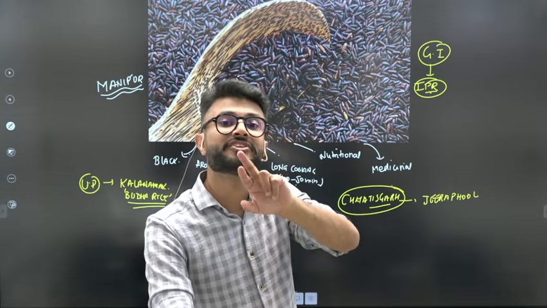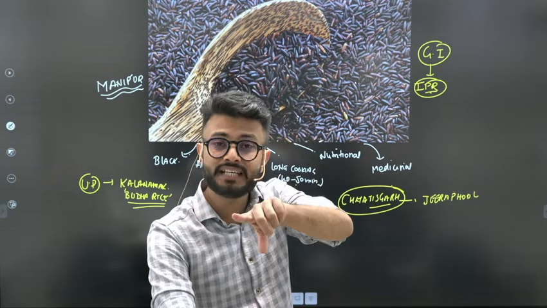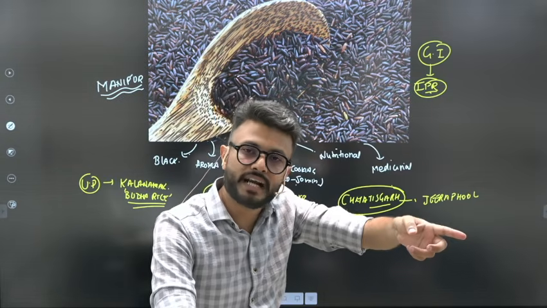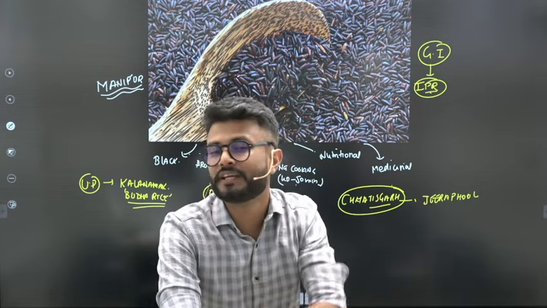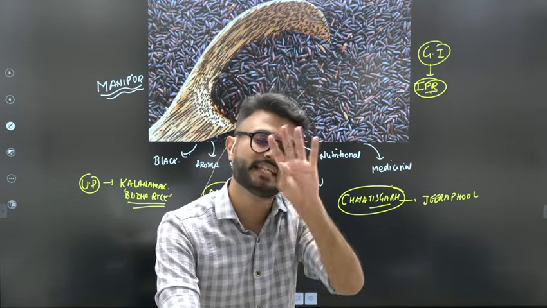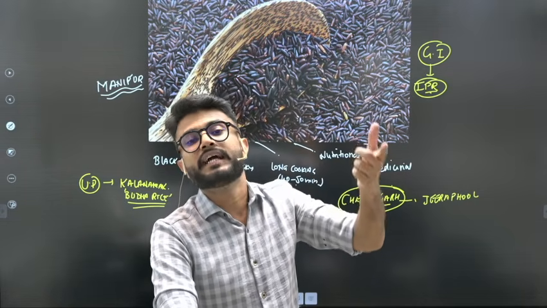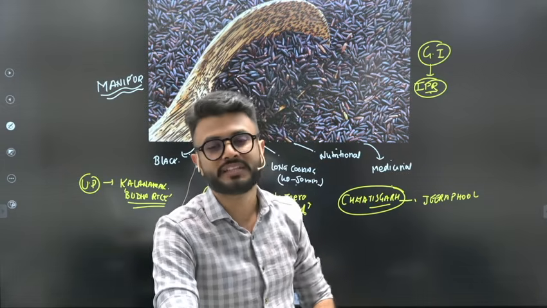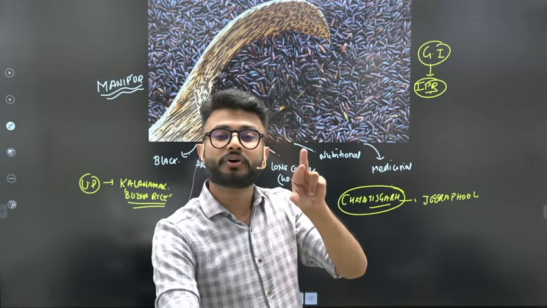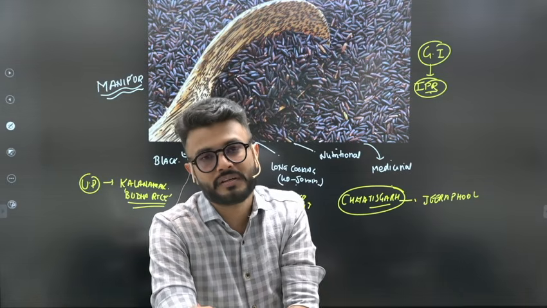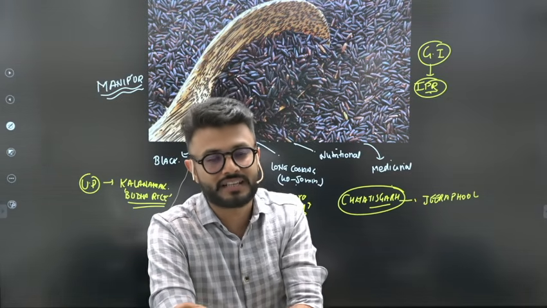For example, Darjeeling tea. The tea which is grown in Darjeeling is given GI. Now that tea cannot be sold in any other place of India by the name Darjeeling tea. Darjeeling tea can be sold, but no other tea variety can be sold by the name of Darjeeling tea, because the GI tag has been accorded to that tea which is grown in Darjeeling only. It has some important qualities and unique characteristics.